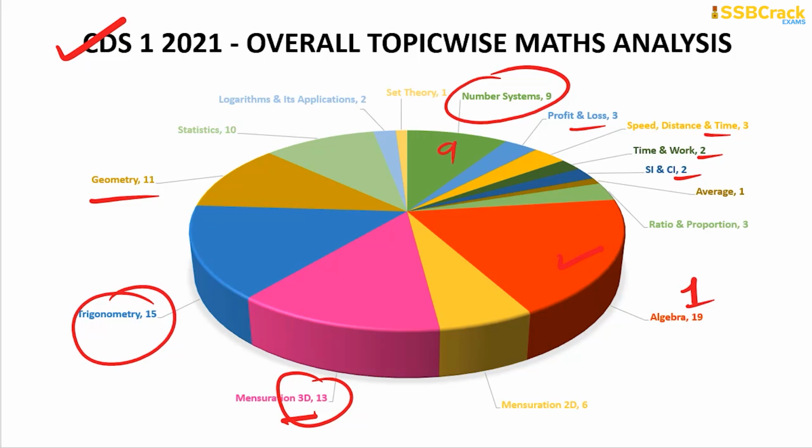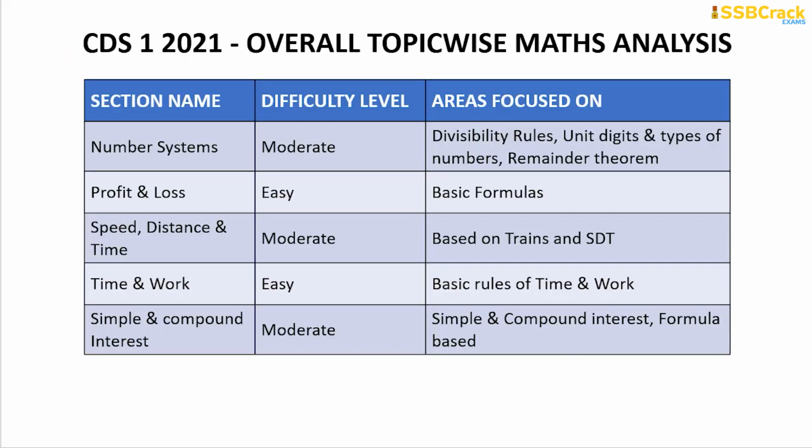Right. So now let's discuss what were in particular the subtopics under these topics on which questions were covered. So here is that analysis for you: the Series 1 2021 overall topic-wise mathematics analysis. In the number system, the questions were of moderate level, wherein the areas focused on were divisibility rules, unit digit based concepts, types of numbers, and remainder theorem based questions.